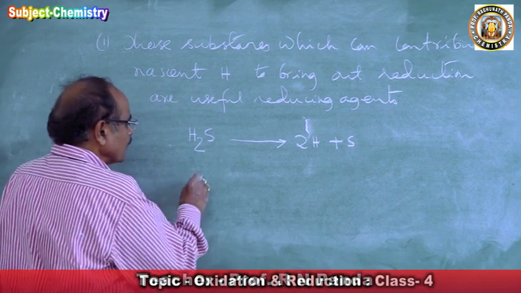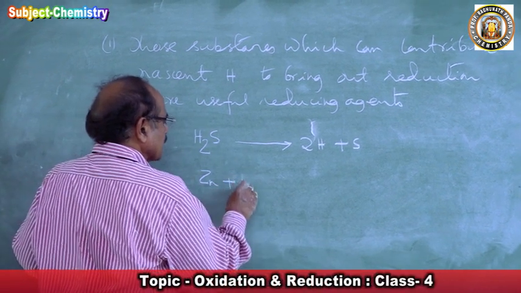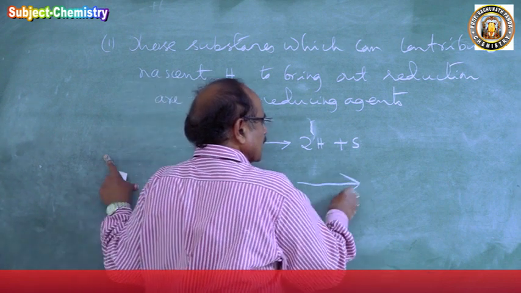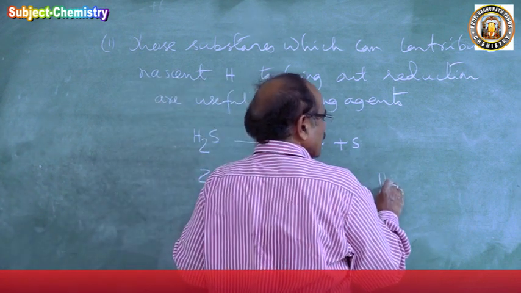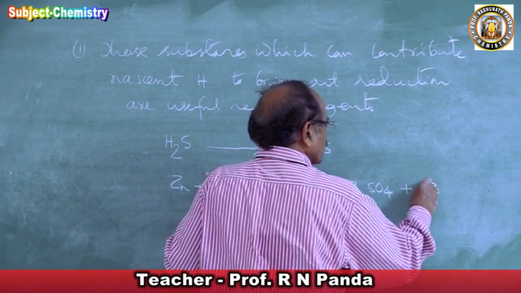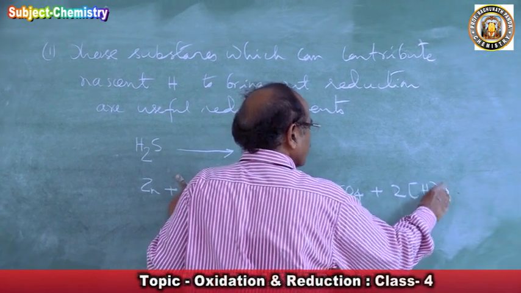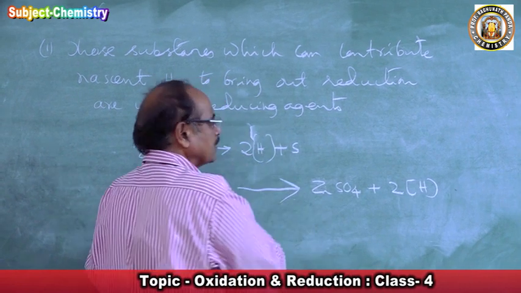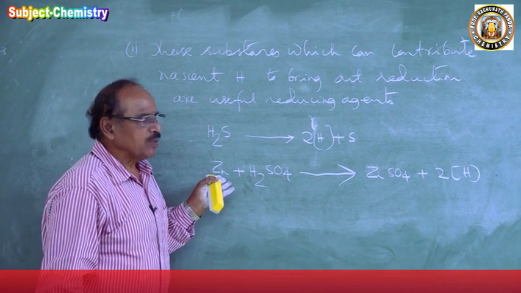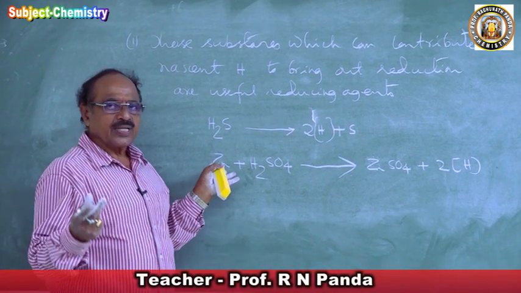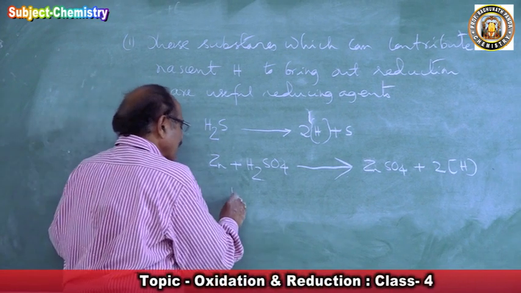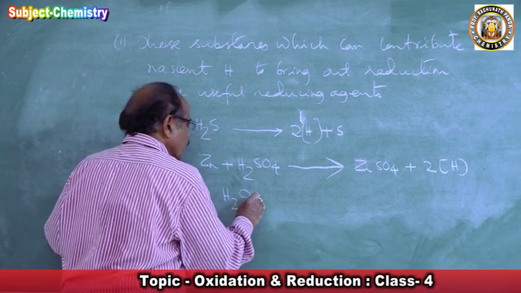Or if you take zinc plus sulfuric acid, we'll get zinc sulfate and 2 nascent hydrogen. So whenever we want to bring out any reduction, we can take zinc, add sulfuric acid, and the reduction will take place.